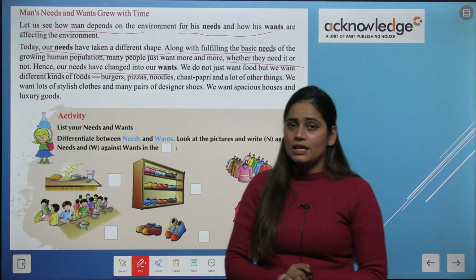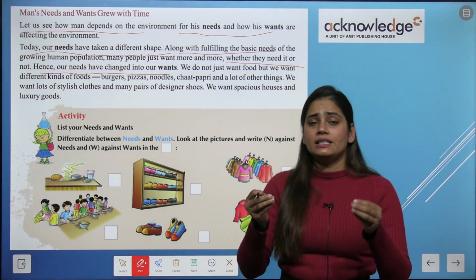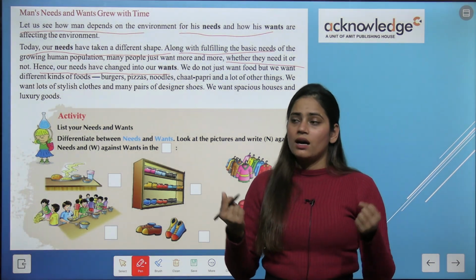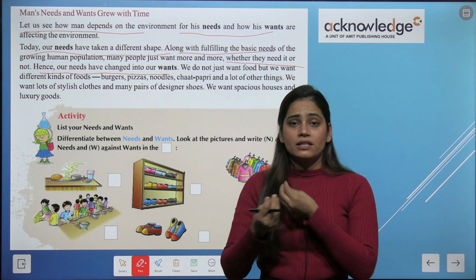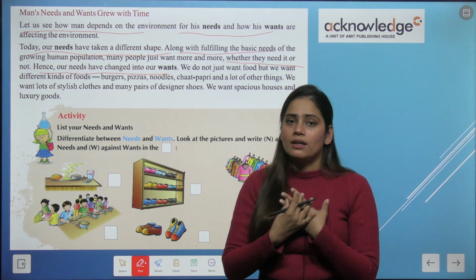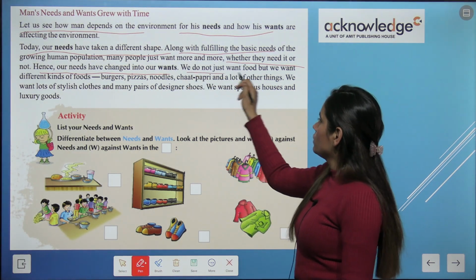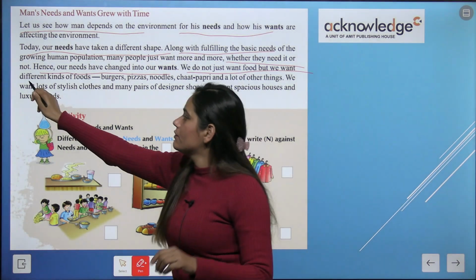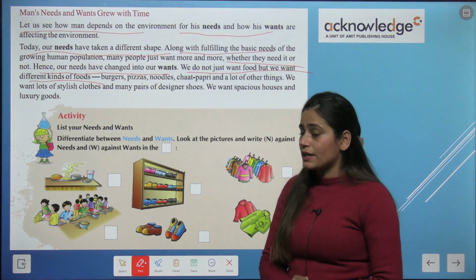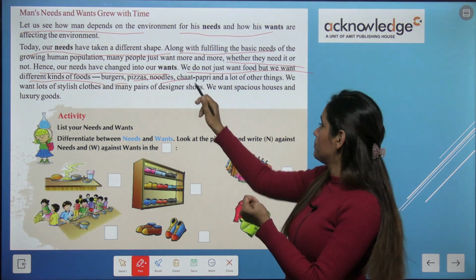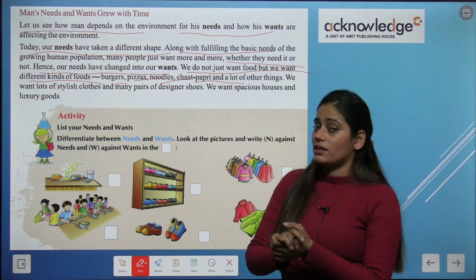What is happening, kids? Our needs are changing into our wants. We are wanting so many things which are not needed for our life. Okay, we do not just want food, but we want different kinds of foods. And like what? Pizzas, burgers, noodles, chaat papdi and a lot of other things.